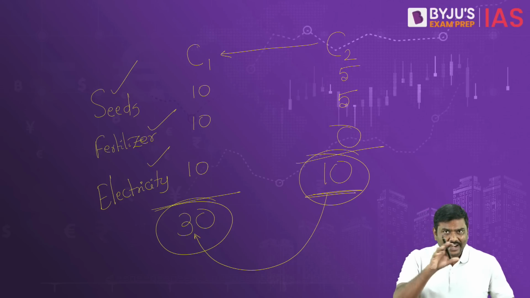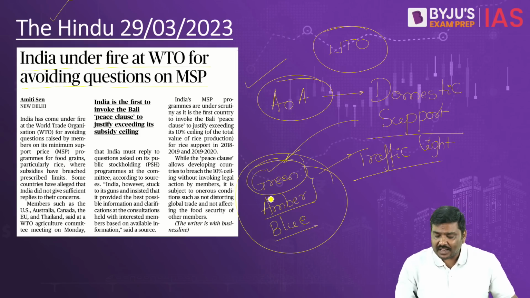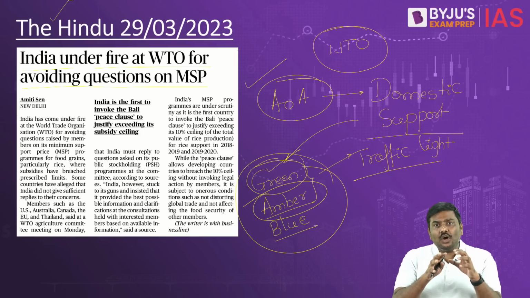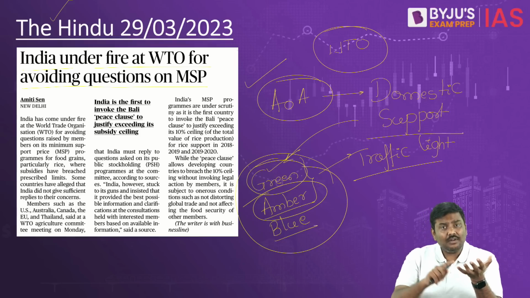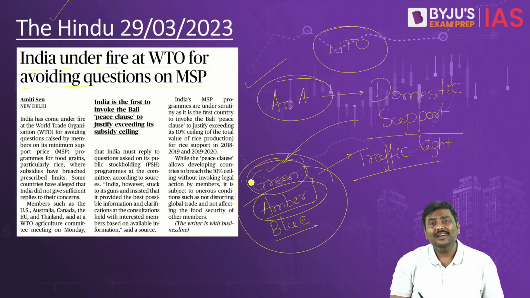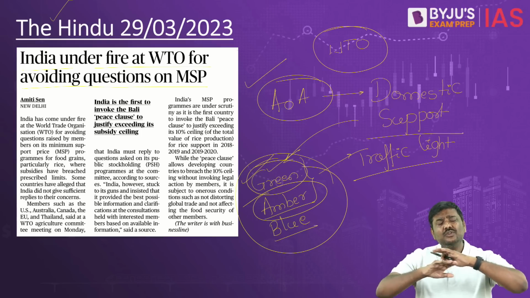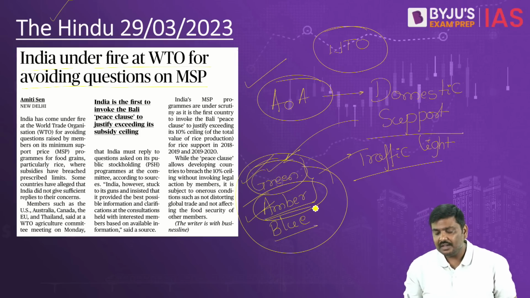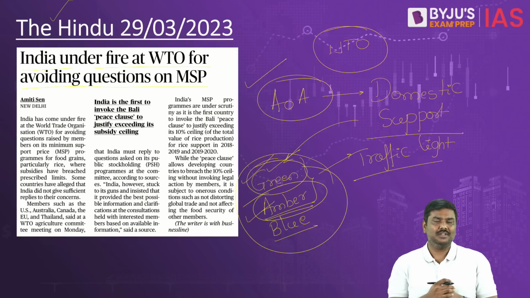Now, whenever you have a trade distorting policy, these are classified under the amber box. That is, those which will not cause any distortion or negligible distortion are under the green box, and those which will cause a distortion will be kept under the amber box.